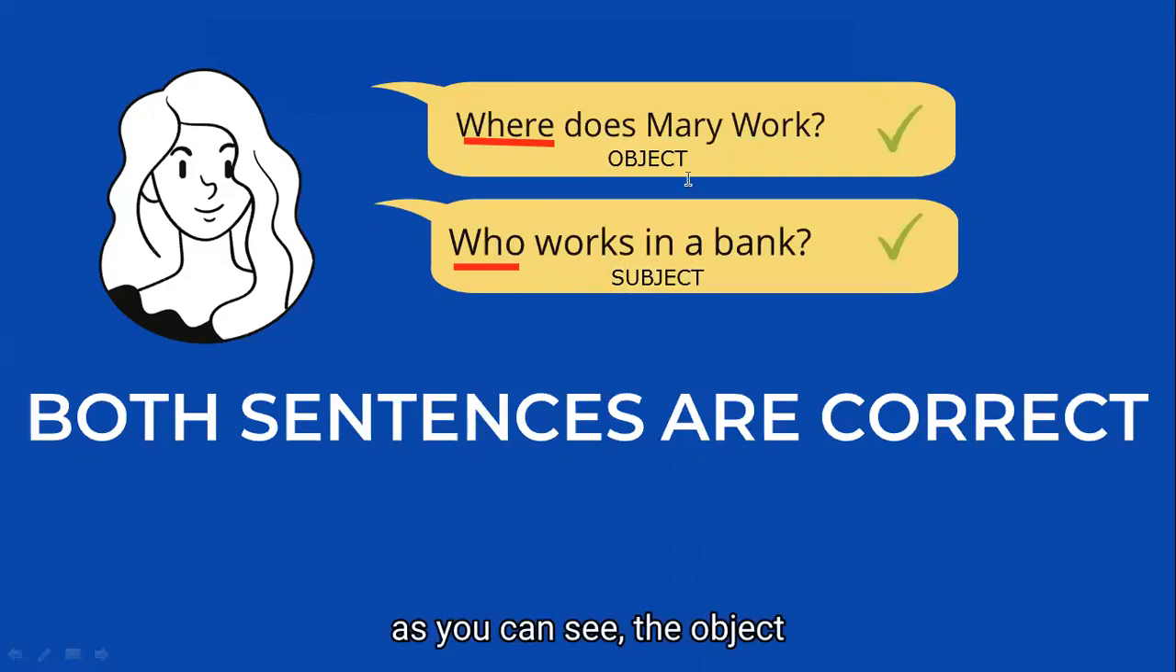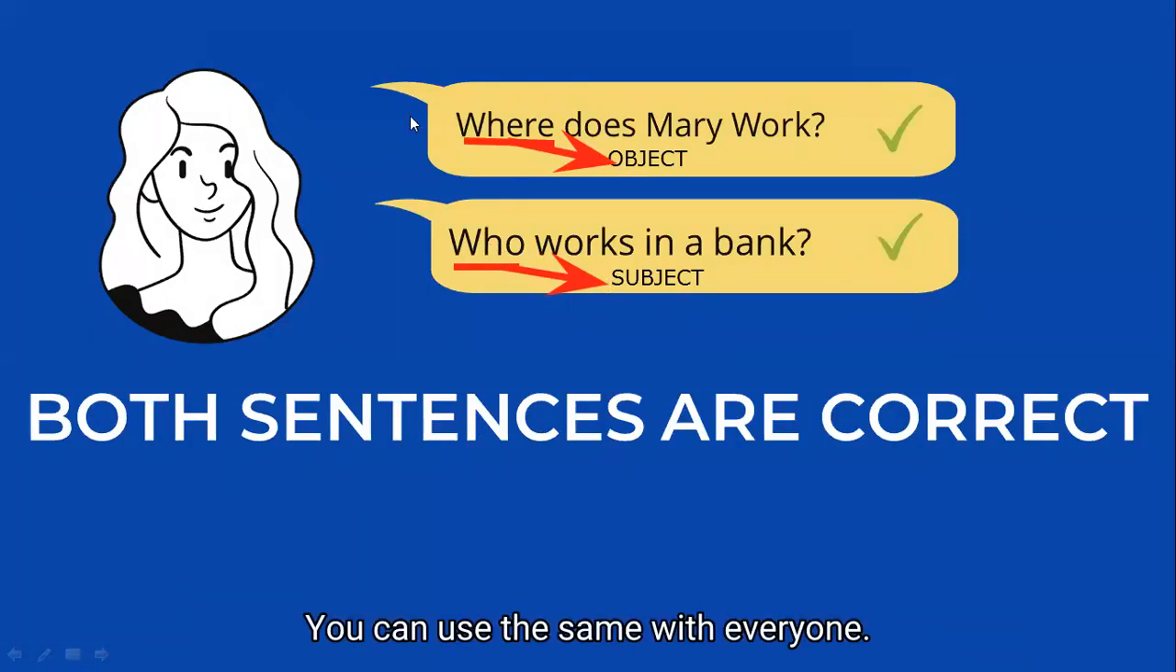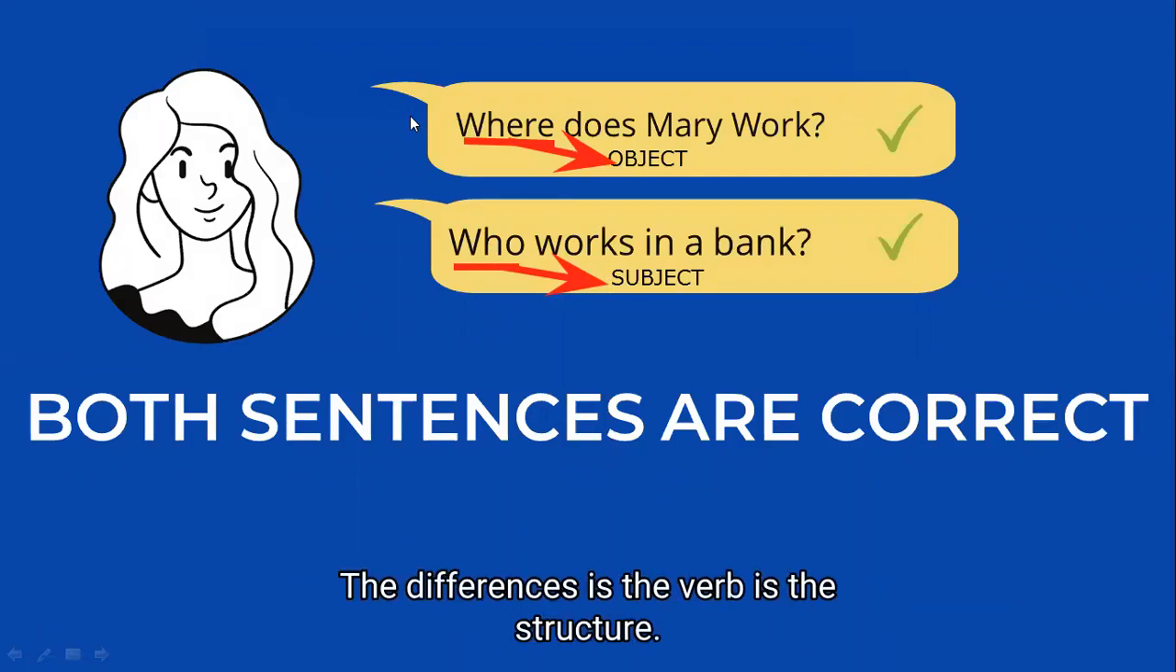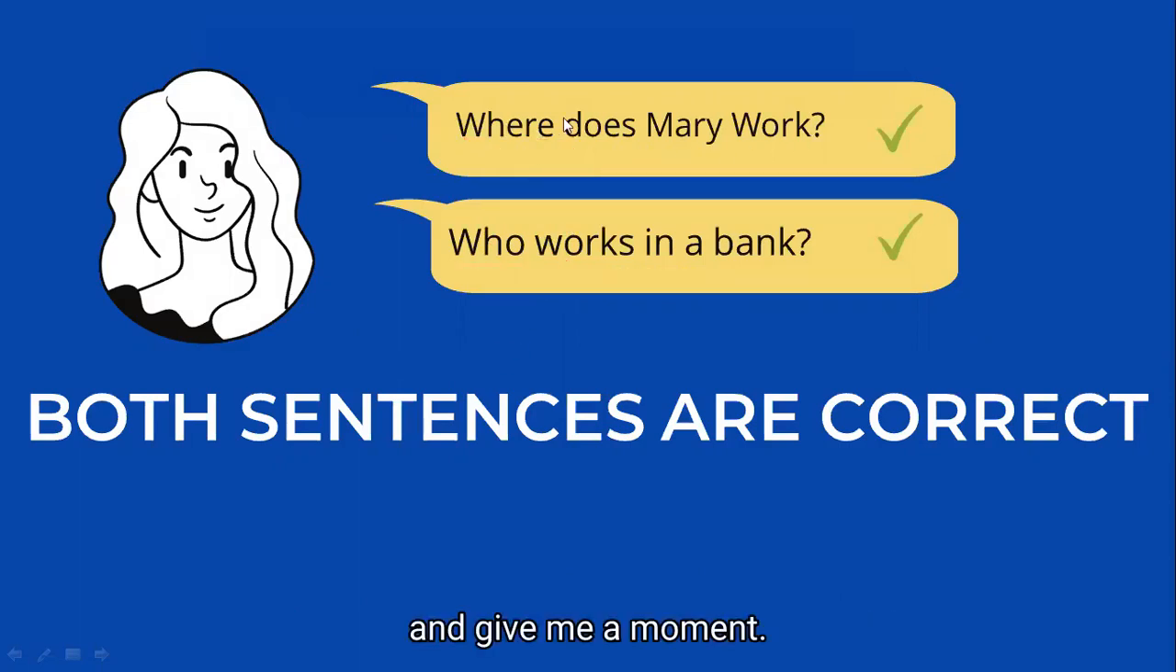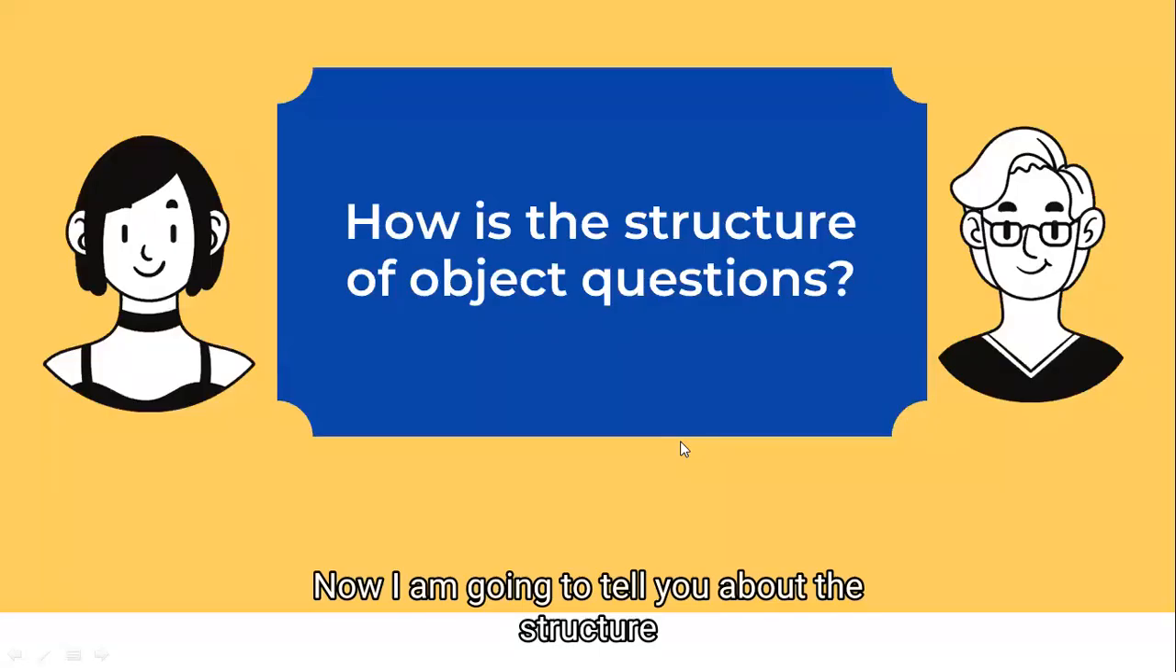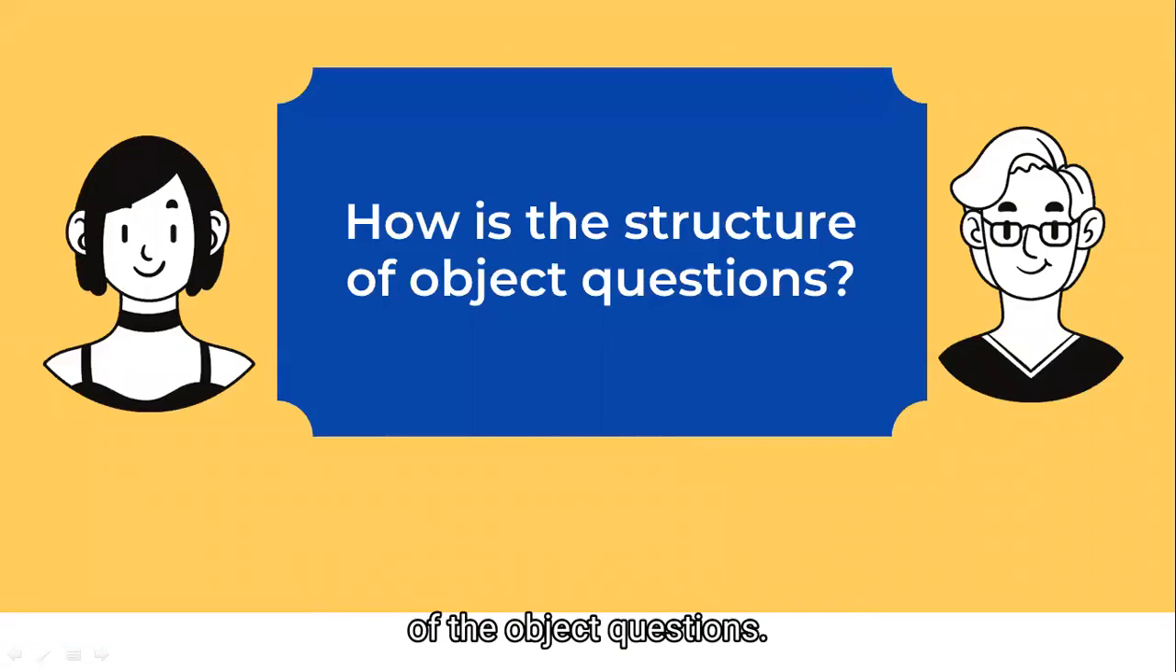As you can see, the object is referred to with where, and the subject is referred to with who. You can use the same with everyone. The difference is the verb, the structure. So I'm going to explain more about it. Give me a moment, I'm going to show you sentence by sentence. Now, I am going to tell you about the structure of the object questions.